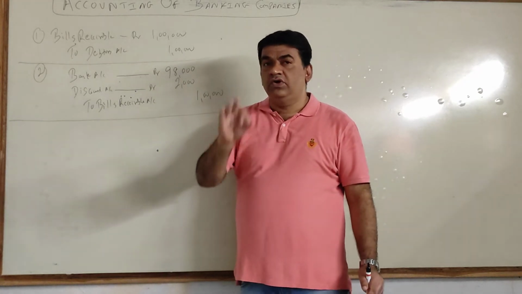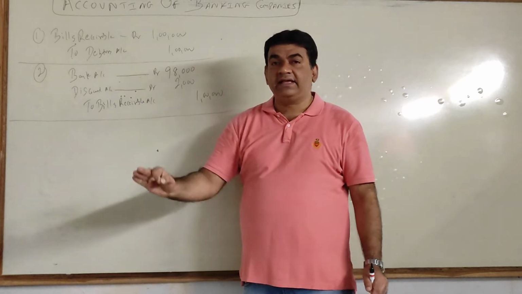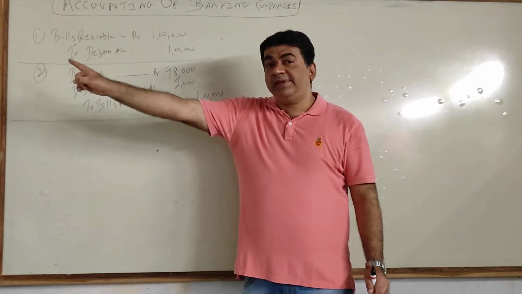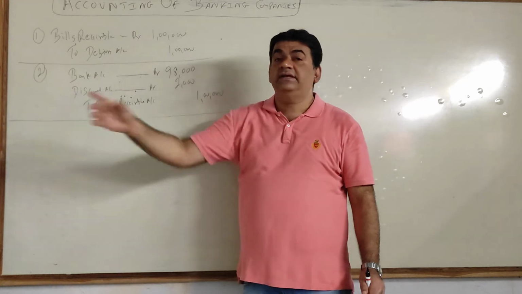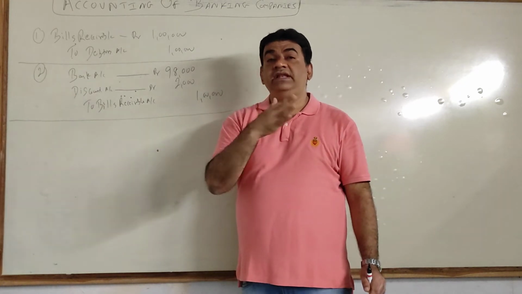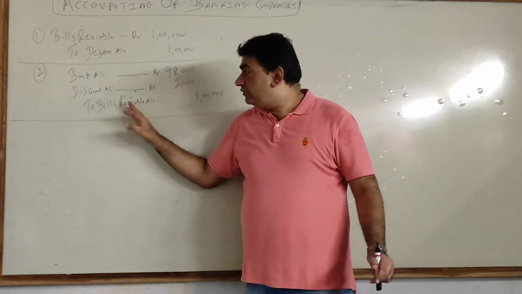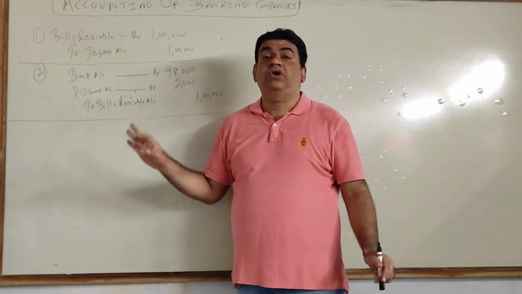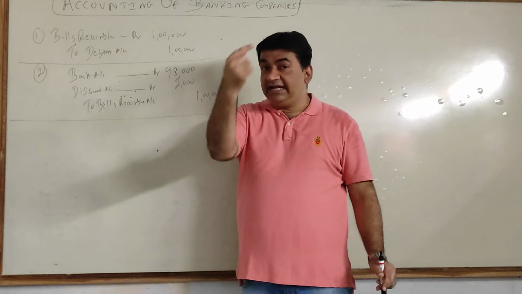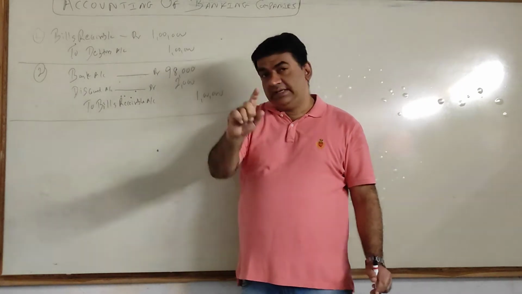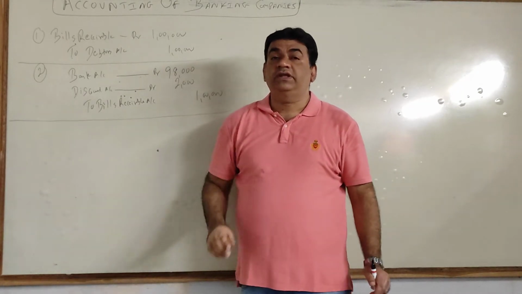because what I told you, on the due date, the bank will get 1 lakh. Either the drawee will pay. If the drawee doesn't pay, I will pay. So the bank will get that money. So from the bank's point of view, that transaction is not that important. Of course, that entry will also come, but not now. In the third or the fourth video, it will come.